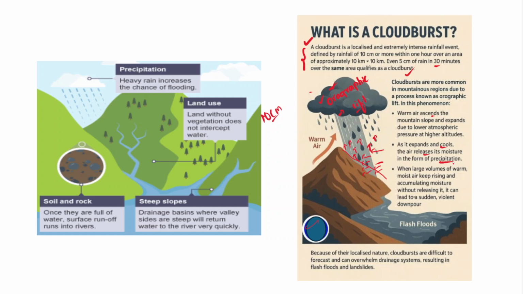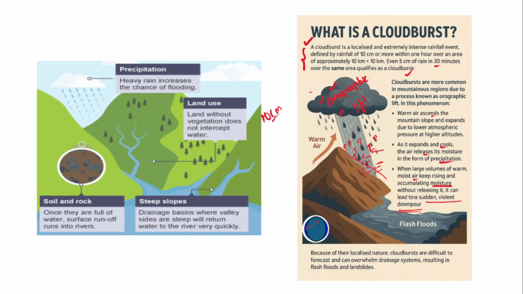Now when large volumes of warm moist air keep on rising, accumulating moisture without releasing it, it can even lead to a sudden or violent downpour over a very small area for a very short period of time, and this is called a cloudburst. In fact, these cloudbursts are very common in mountainous areas.